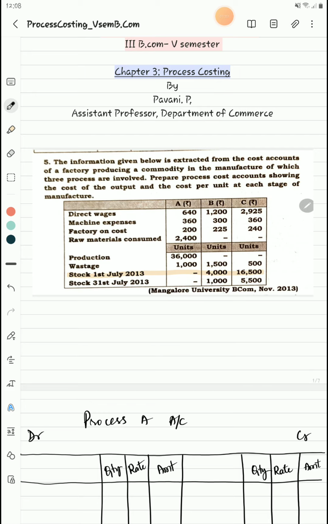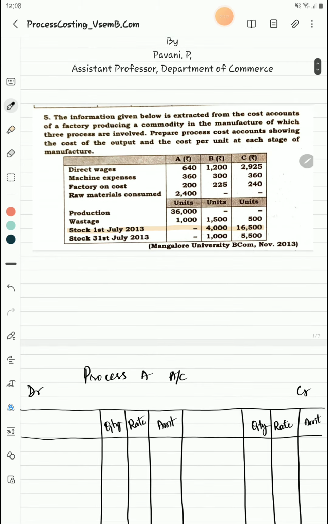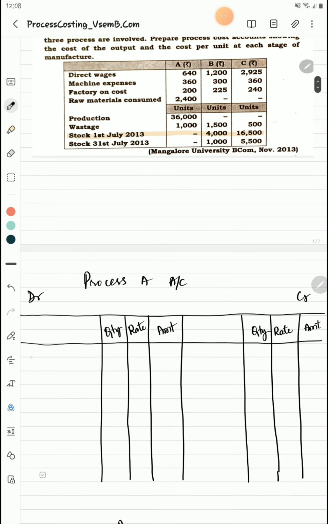So all we have to do here is, first in your process A account, we have to write the number of units introduced, or raw materials consumed, in amount they have given. Raw materials consumed in units we do not know. All they've given is production and wastage. So we will have to write the total raw materials put into process A. Isn't it? The first entry will be two inputs, that is, two raw materials consumed.